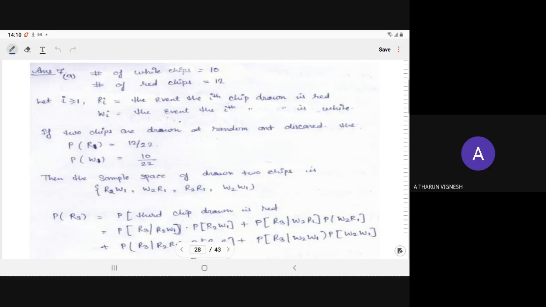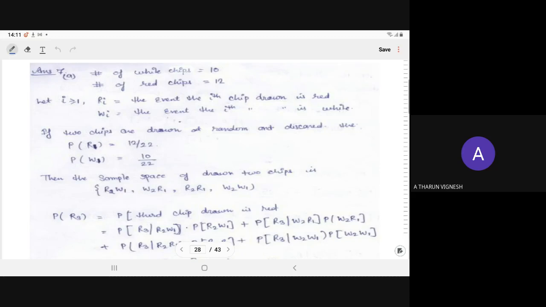We define Ri and Wi as the event that the ith chip drawn is red and the event that the ith chip drawn is white, meaning R1, R2, R3 and W1, W2, W3. 2 chips are drawn at random and discarded, and we have not noted the colors.